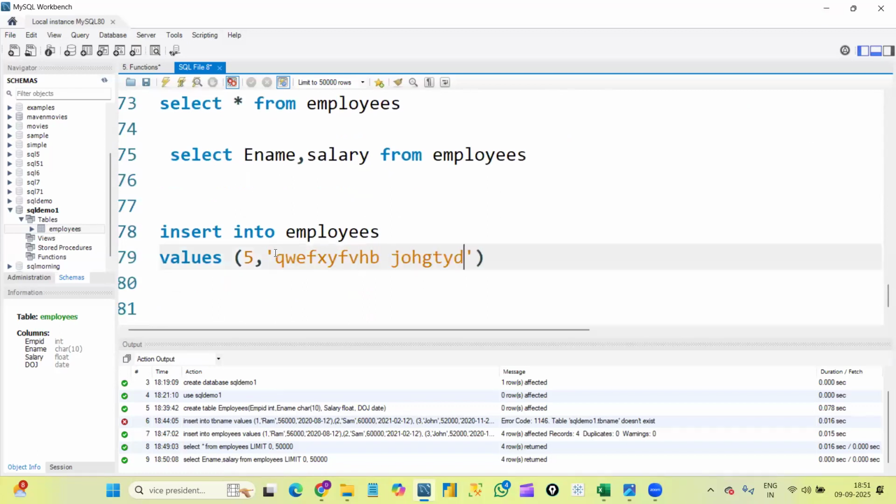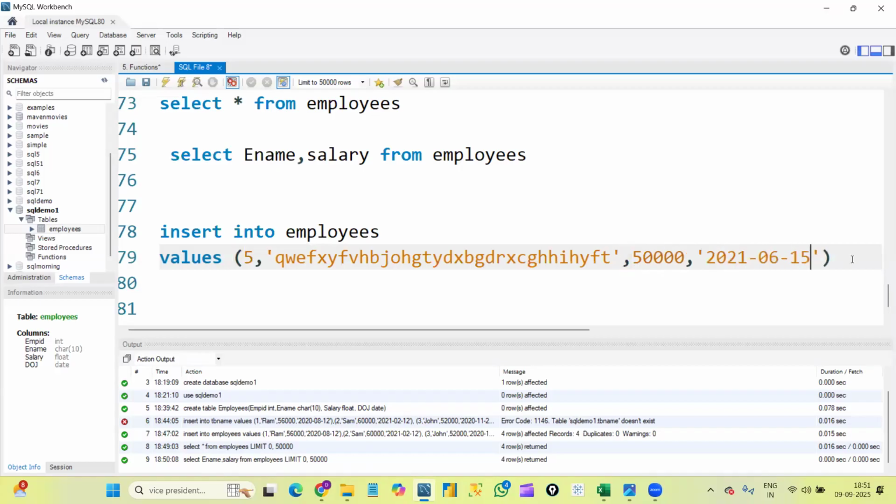I'm just giving some random data, more than 10 characters. Yeah, so maybe this is my employee name, which has more than 10 characters. Okay, comma, salary column, comma, date of joining.